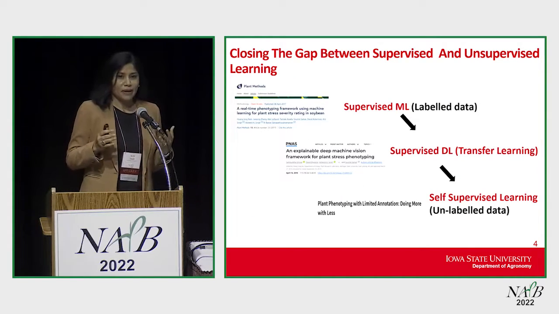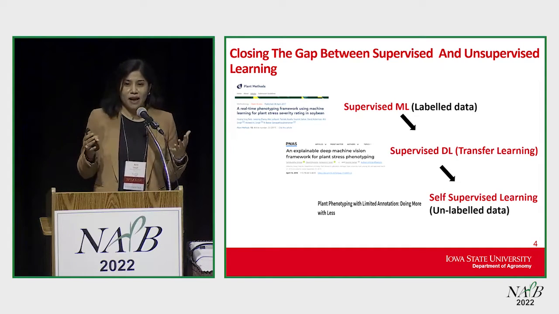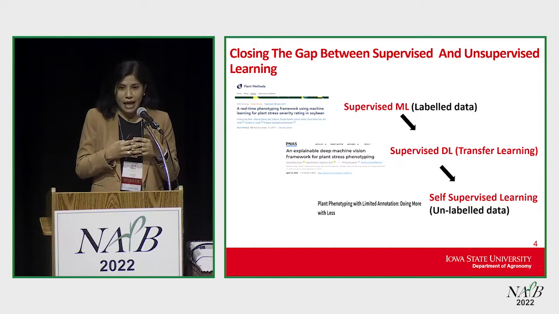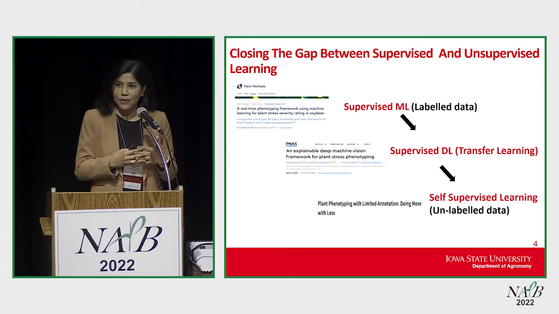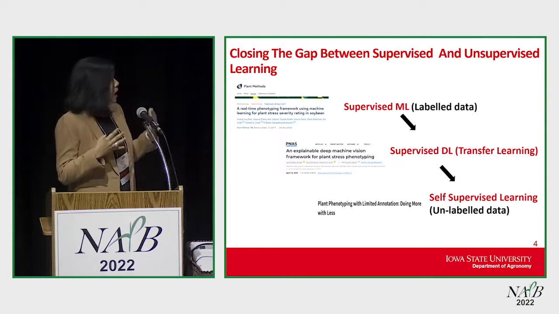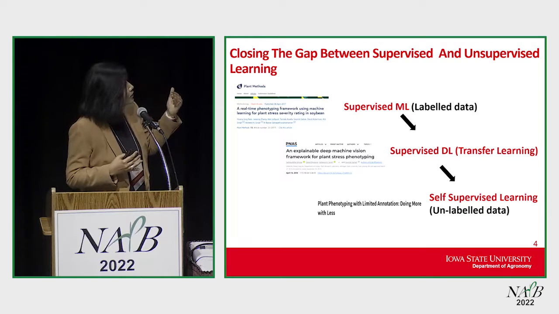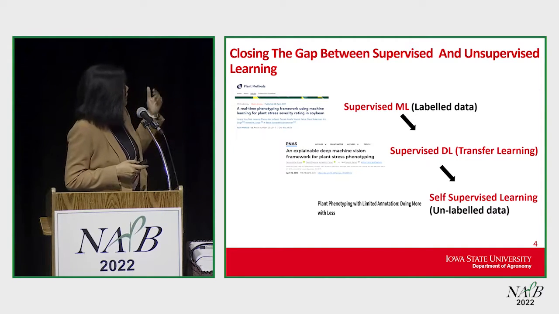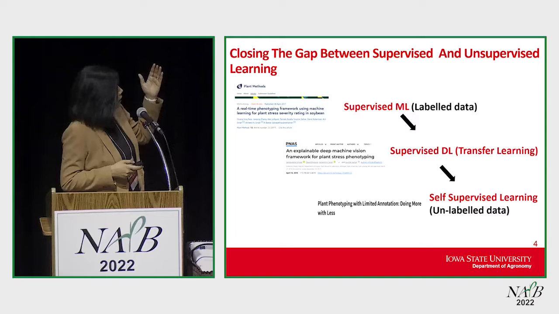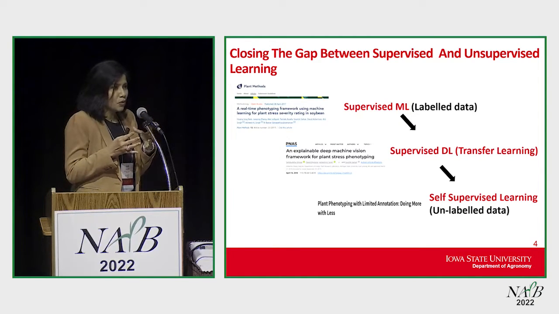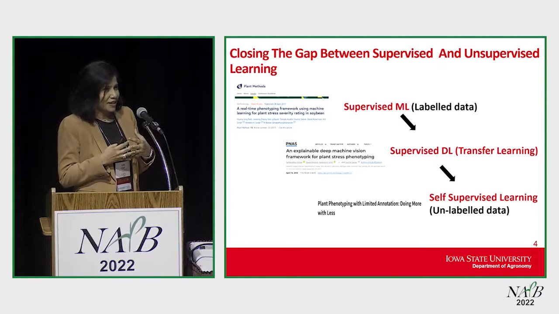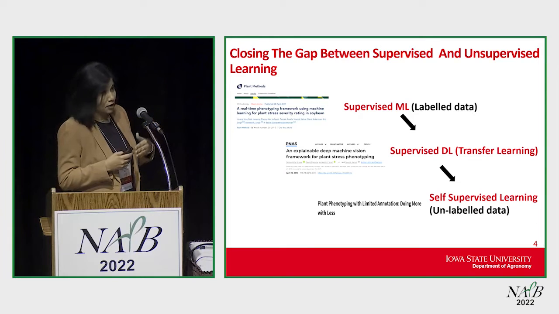In my research since 2014, what we are trying to do is close the gap between supervised and unsupervised learning by reducing the amount of labeled data. How can we reduce this annotation? When we started in 2014, our dataset was small and the problems were simpler, so we were using traditional ML models.